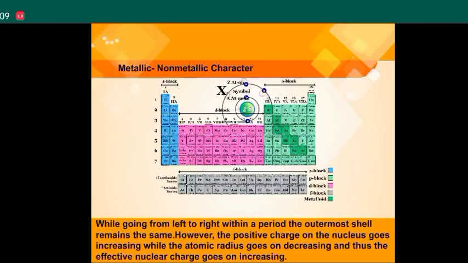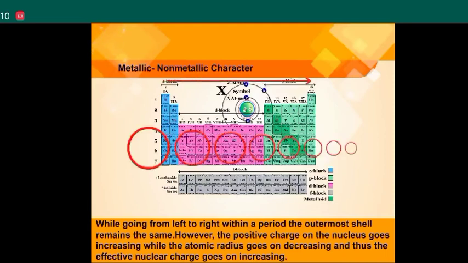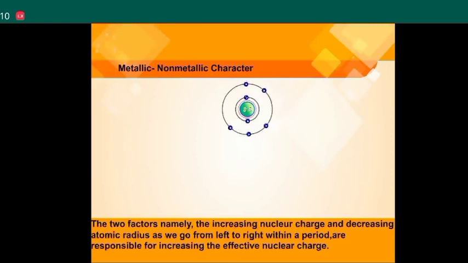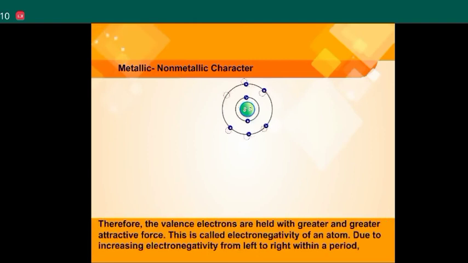While going from left to right within a period, the outermost shell remains the same. However, the positive charge on the nucleus goes on increasing while the atomic radius goes on decreasing, and thus the effective nuclear charge goes on increasing. As a result of this, the tendency of an atom to lose valence electrons decreases within a period from left to right. The two factors, namely the increasing nuclear charge and decreasing atomic radius as we go from left to right within a period, are responsible for increasing the effective nuclear charge.